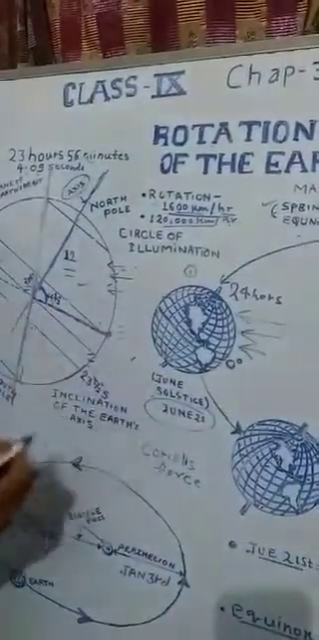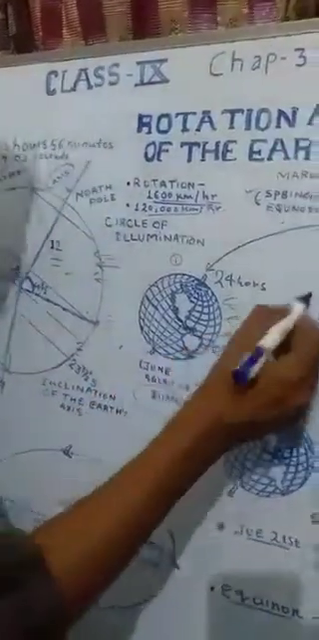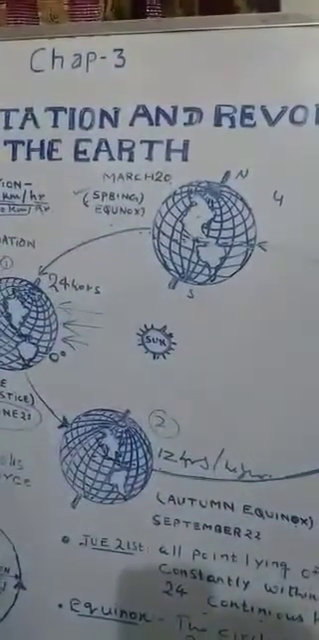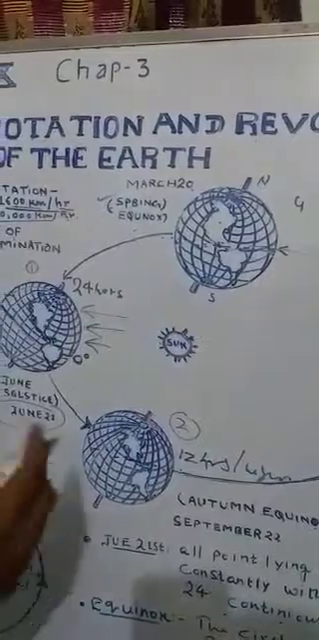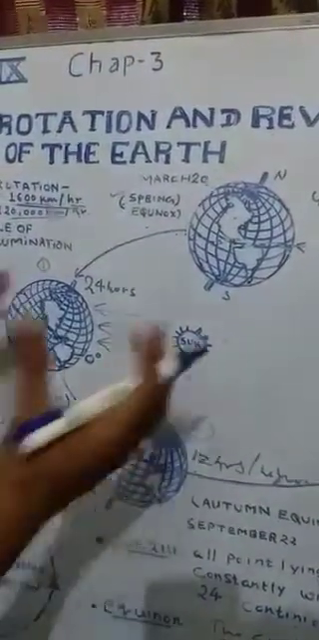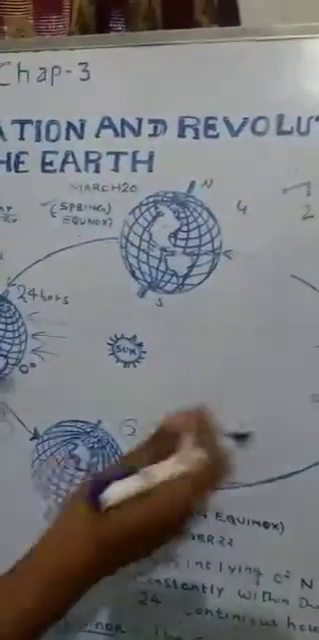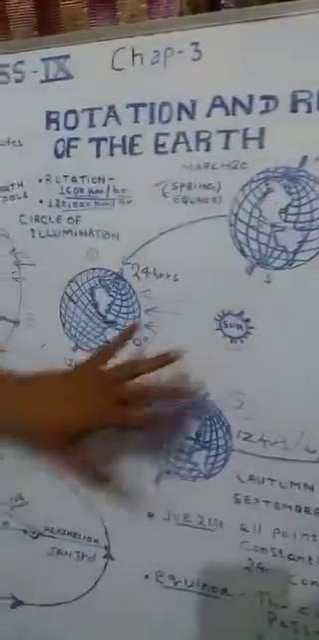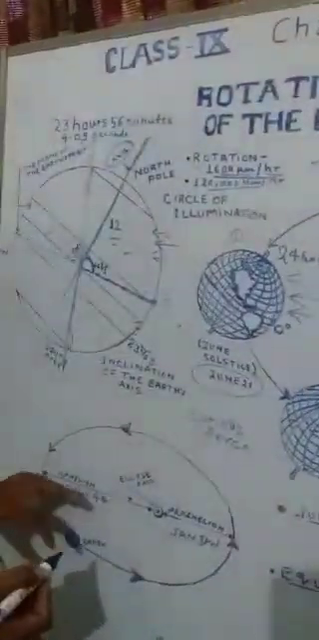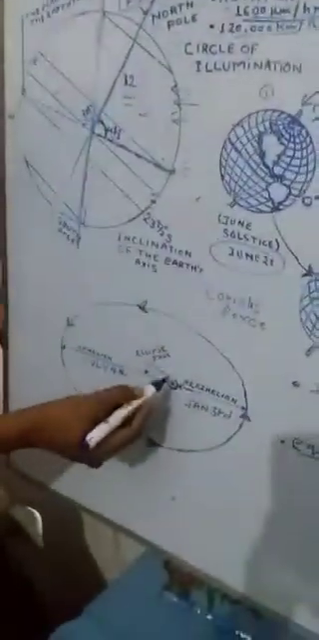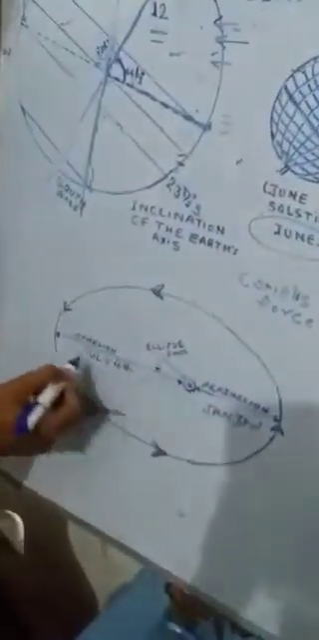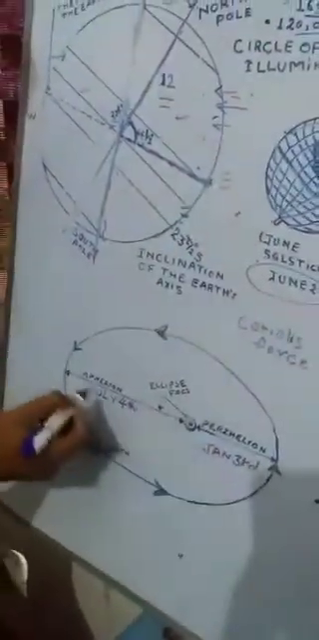Now we are moving towards, students, another important motion of the earth. Because of that motion, our earth experiences different types of seasons. We are going to explain those seasons, but before that, there is one very important point: perihelion and aphelion. What are perihelion and aphelion?